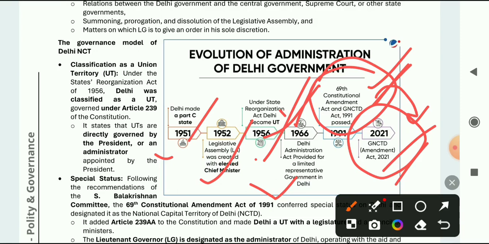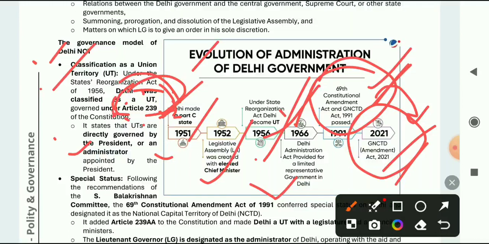So the next important thing which you need to know is the governance model of Delhi NCT. It was formed under the State Reorganization Act 1956, Delhi was classified as a UT and governed under Article 239. Very important. Under Articles 231 and 239 it is governed, and it is directly governed by the president or an administrator appointed by the president.